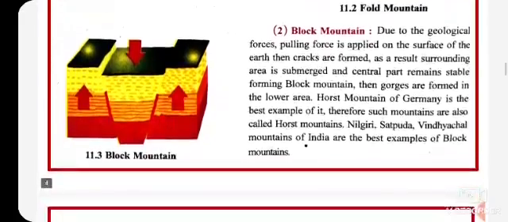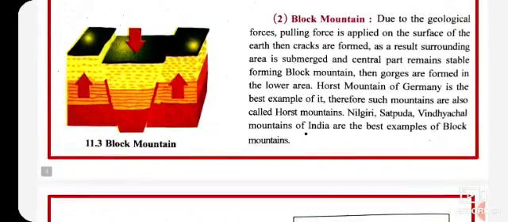Okay. Now the second mountain is block mountain. Due to geological forces, a pulling force is applied on the surface of the earth, then cracks are formed. As a result, the surrounding area is submerged and the central part remains stable, forming a block mountain. Then gorges are formed in the lower area.